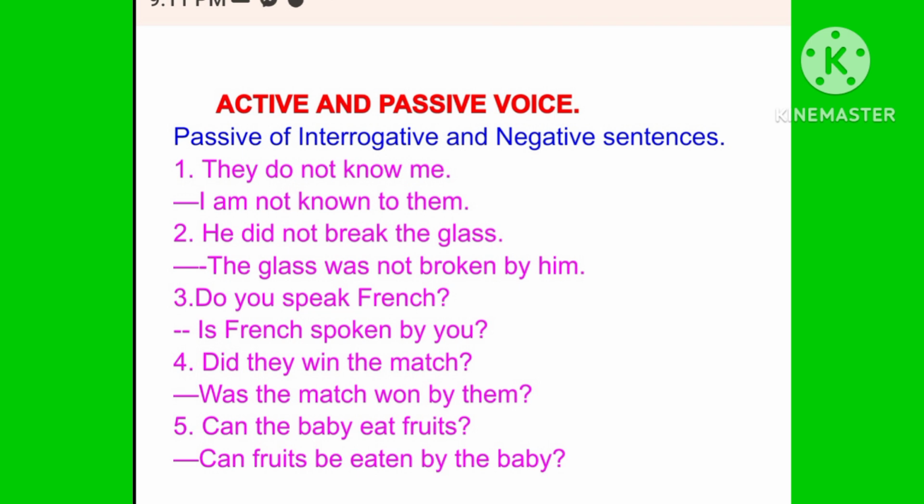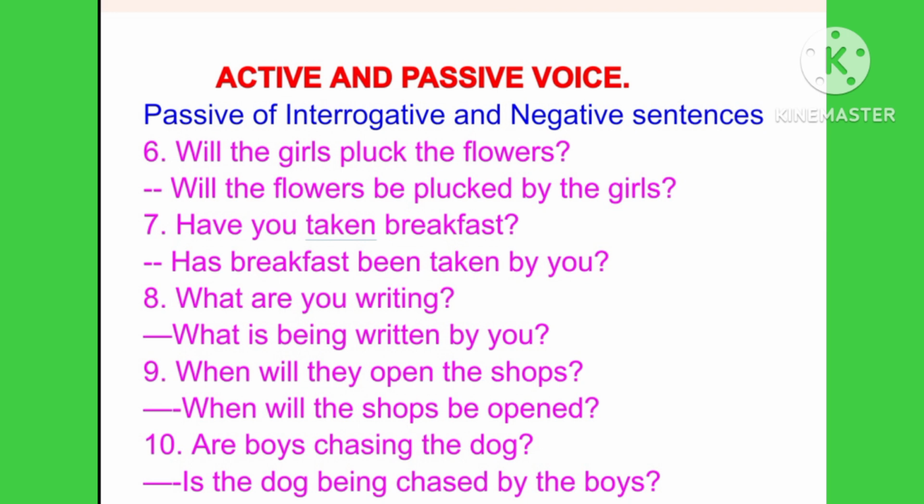Number four, did they win the match? The passive, was the match won by them? Number five, can the baby eat fruits? Now the passive, can fruits be eaten by the baby? Similarly, number six, will the girls pluck the flowers? The passive voice is will the flowers be plucked by the girls? Number seven, have you taken breakfast? The passive is has breakfast been taken by you?